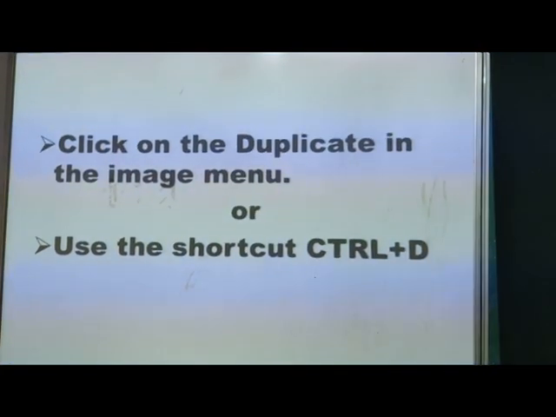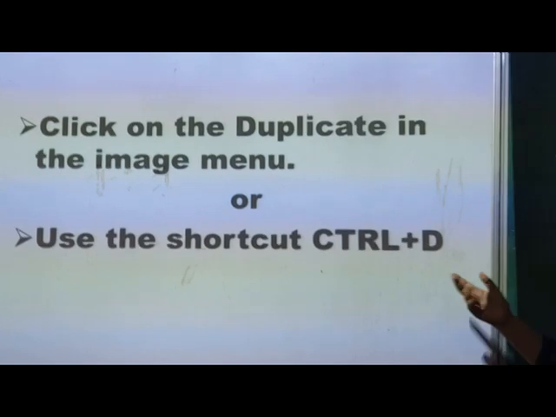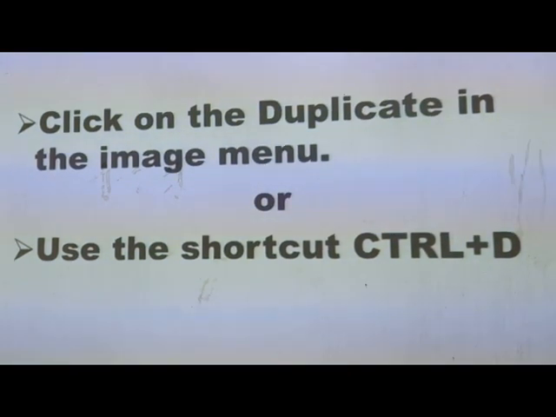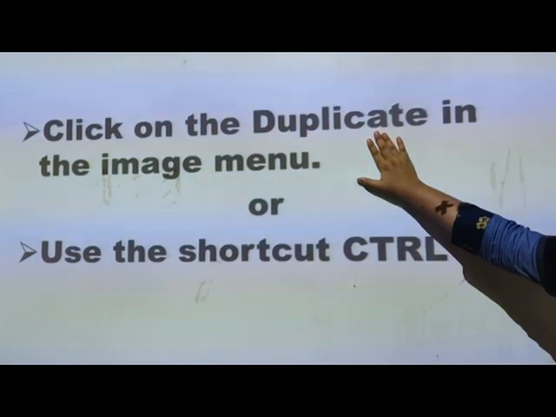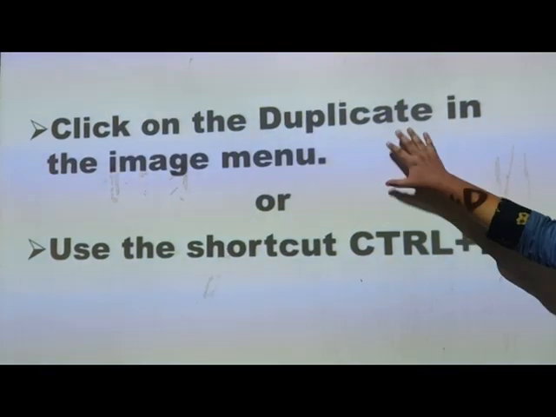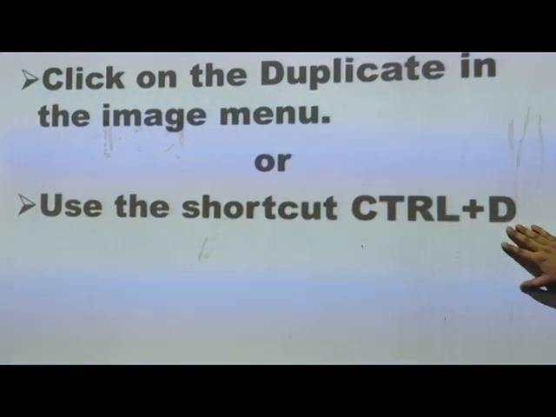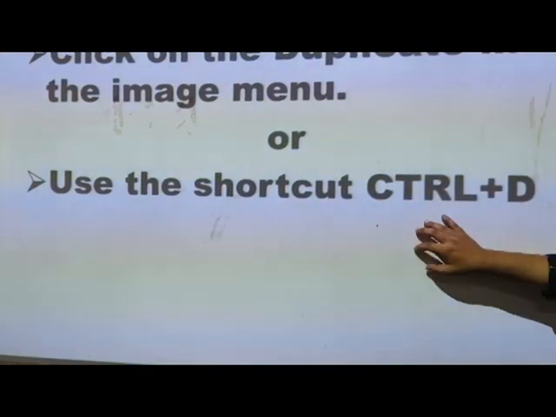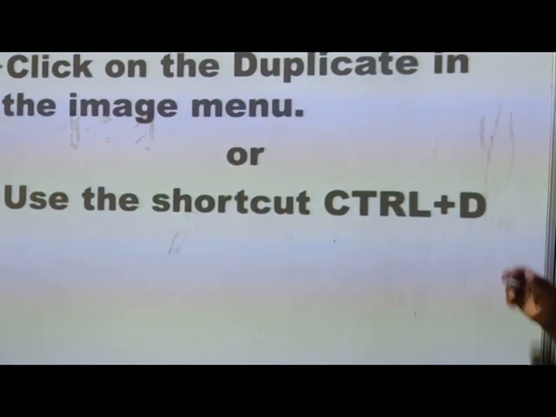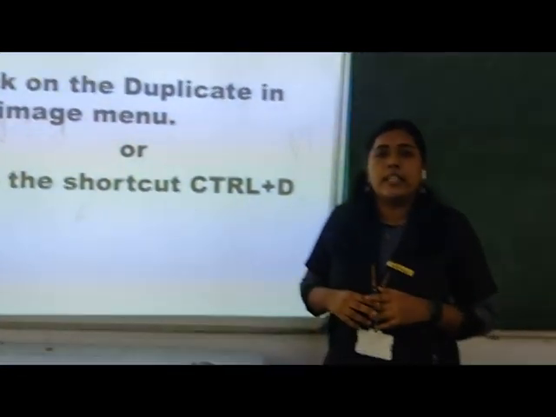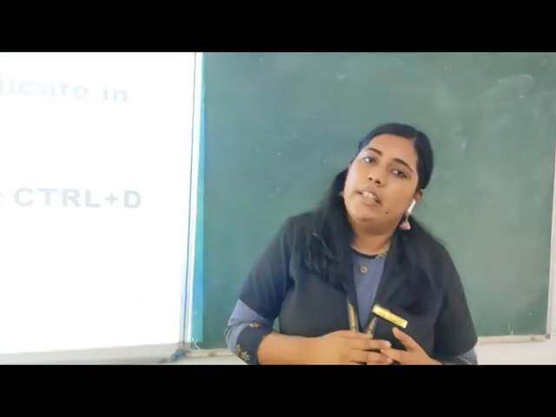And how can we create this duplicate image? See, click on duplicate in the image menu. In the image menu, we can see the duplicate option. We can click it, or we can use the shortcut key Ctrl plus D. By selecting the picture, just press Ctrl plus D, and you will get a duplicate image of the image.